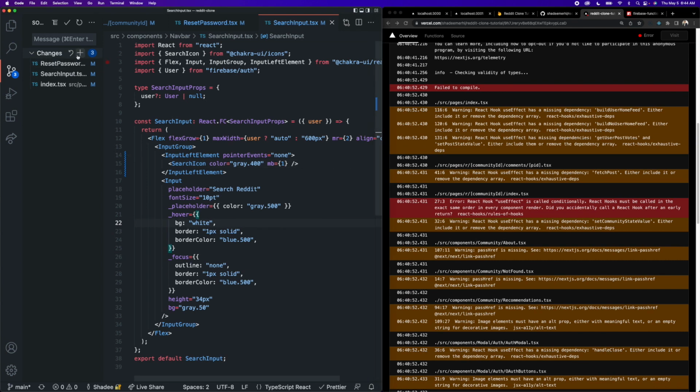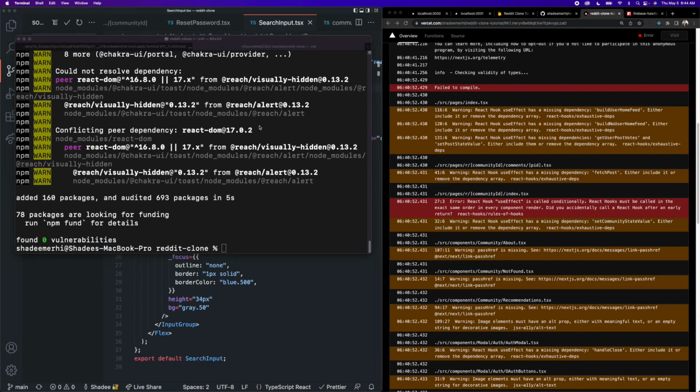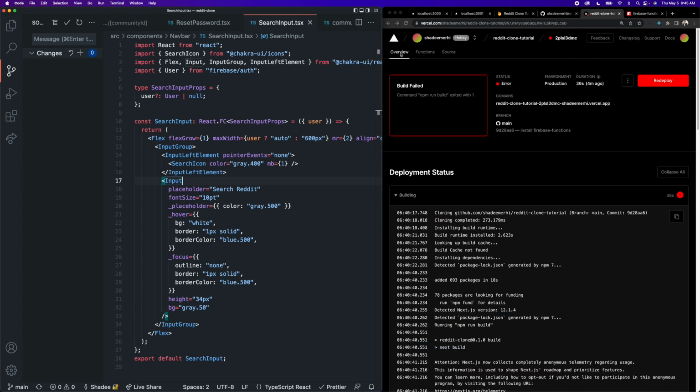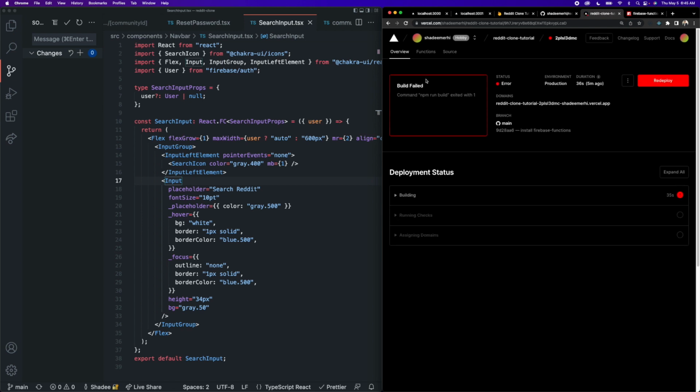So what I'm going to do is commit these changes. We can say fix build errors and push those to GitHub. Some of you, by the way, might be using your terminal to push these changes to GitHub. I'm just using the GitHub source control in the left here. I just find it super easy. Cool. Okay, so this should trigger a rebuild. So let's refresh this project here.